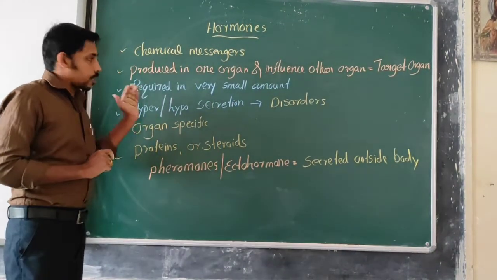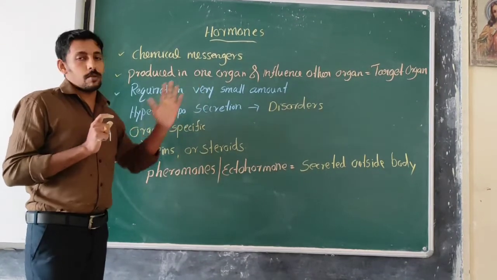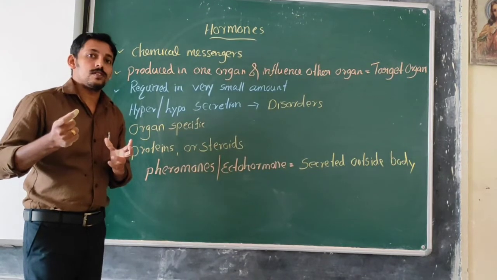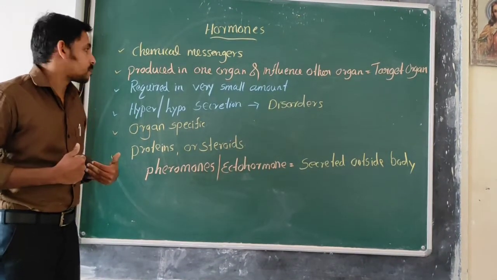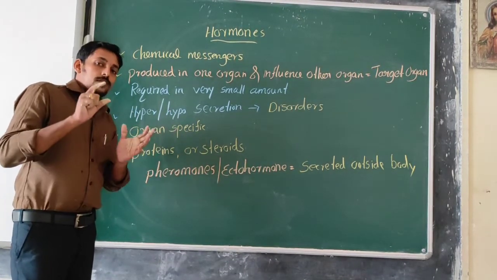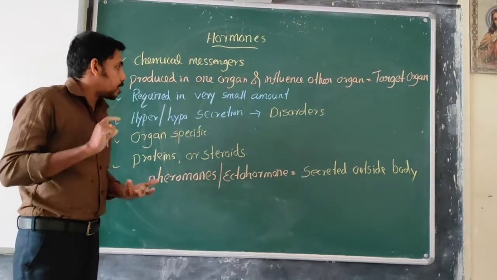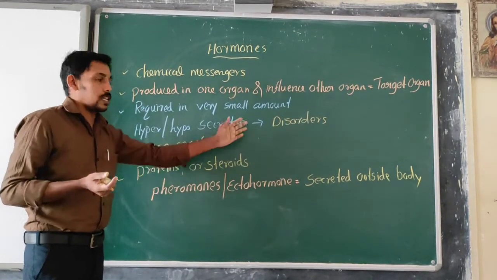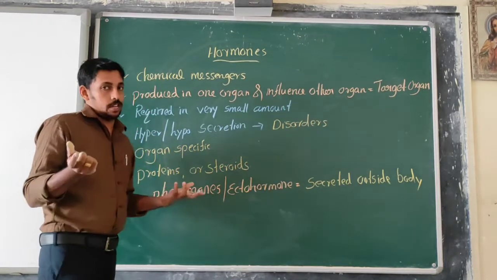They are required in very small amounts. Their excess secretion may lead to some disorder. They are hyper or hyposecretion. If they are produced in excess amount, or they are not produced in enough amount, that may lead to certain abnormalities or disorders in the body.